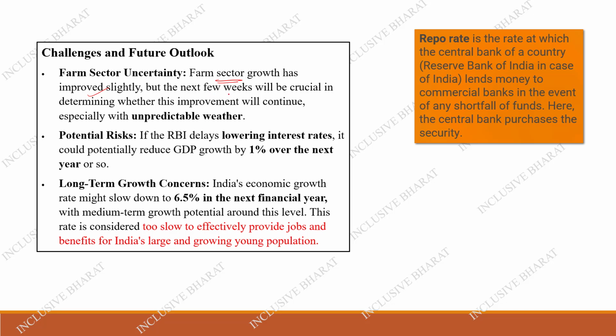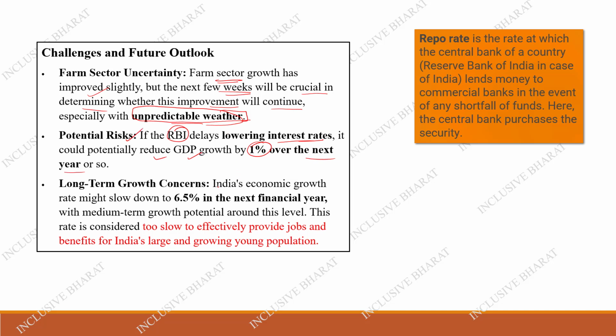Okay, but the next few weeks will be crucial in determining whether its improvement will continue, especially because of the unpredicted weather. So due to the unpredicted weather, will there be an improvement in the farm sector? We have to wait and watch. And also, if the RBI delays lowering the interest rate, it could potentially reduce the GDP growth by 1% over the next year. That is the potential risk.